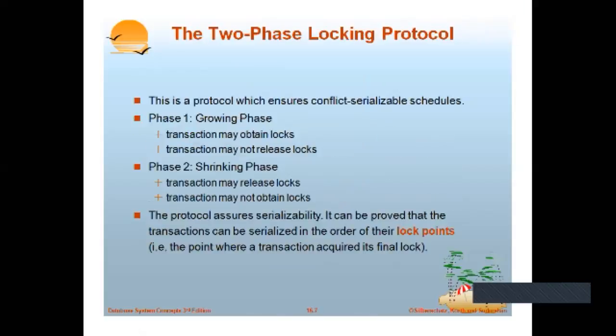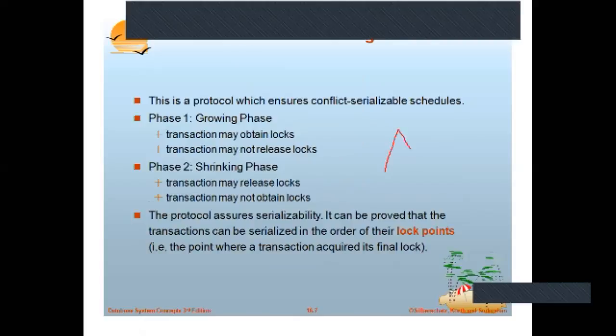Then next is your 2PL. I have said in 2PL, if you go through your notes, we have two phases: one is the growing phase and one is the shrinking phase. In the growing phase, we start obtaining all the locks until a point called the lock point. And after that lock point, you start releasing all the locks.